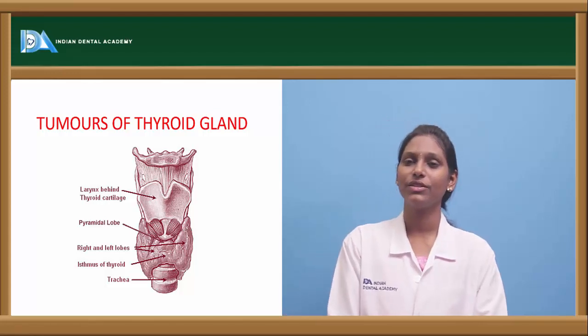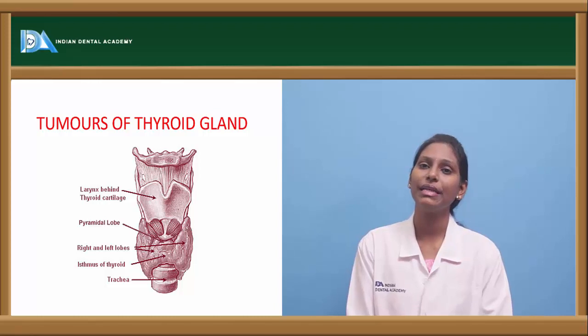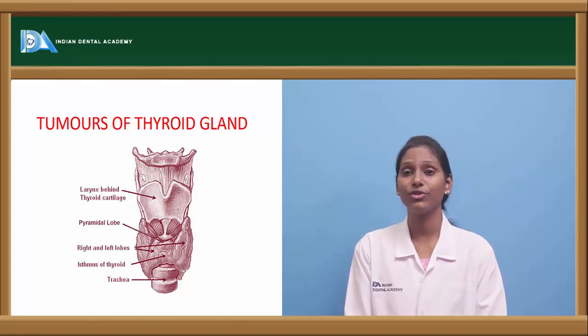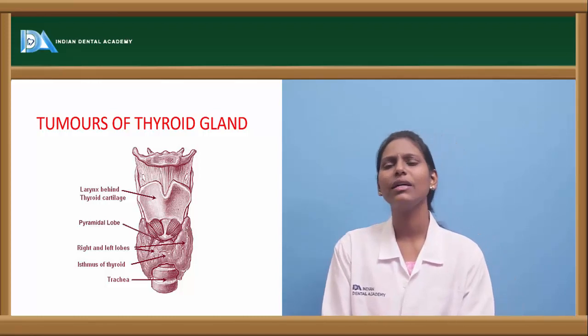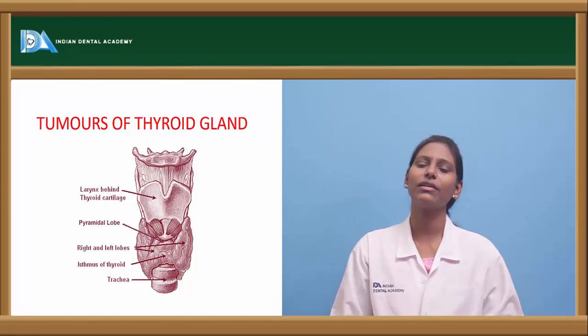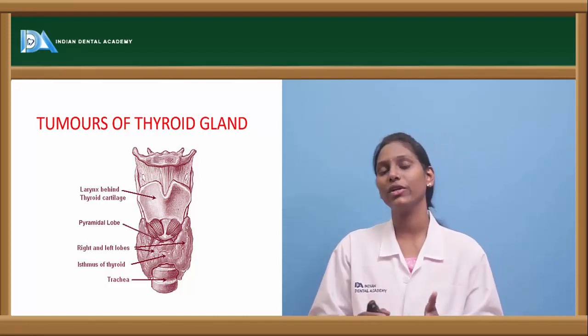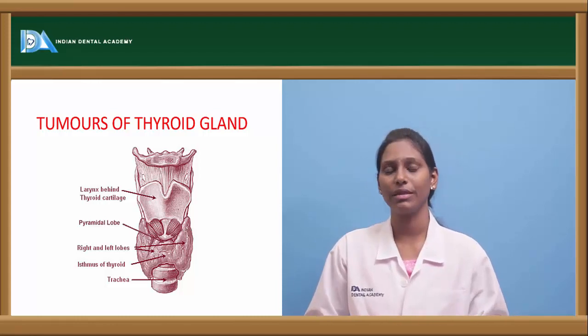The topic for discussion today is tumors of thyroid gland. Here we will be dealing with the various types of tumors, benign tumors and neoplastic tumors, the malignant tumors. However, the tumors of thyroid gland are usually uncommon cancers. Okay, they rarely occur. But among the endocrine neoplasms, thyroid neoplasms are one of the commonest ones that we